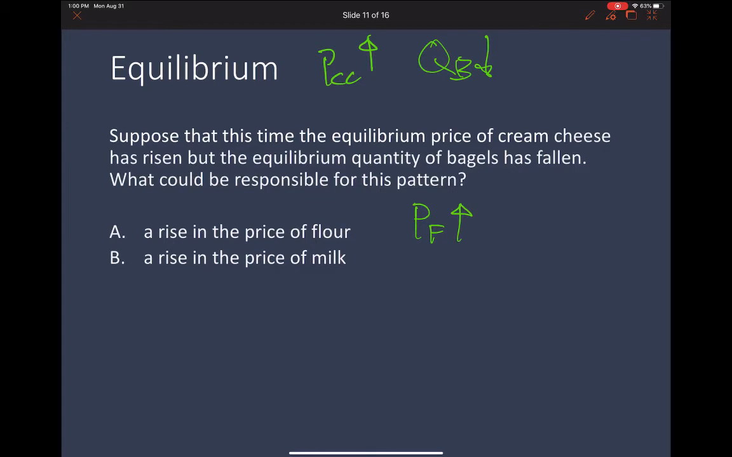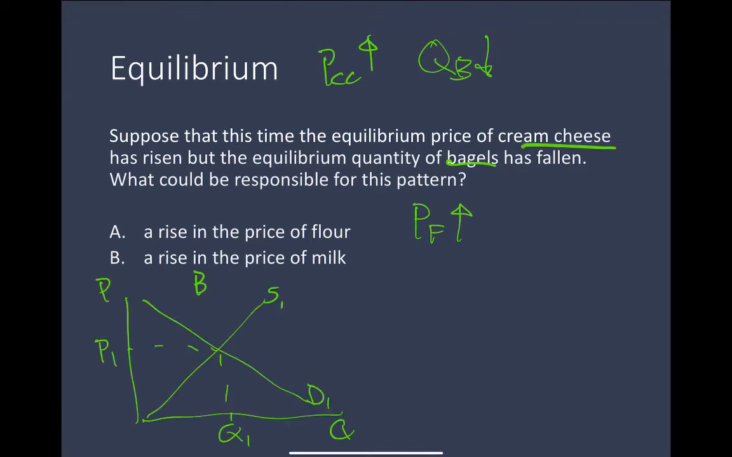So let's first look at a rise in the price of flour. What market does that impact directly? Bagels or cream cheese? We know that flour is going to impact the bagel market. We know that flour is a determinant of supply because it's an ingredient supply. Price of flour goes up. Suppliers are going to become less willing to supply. So the price of bagels increases.